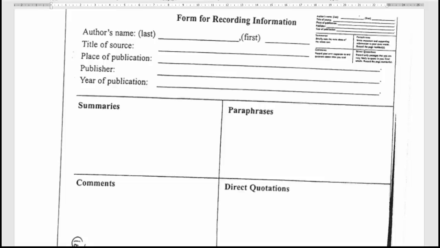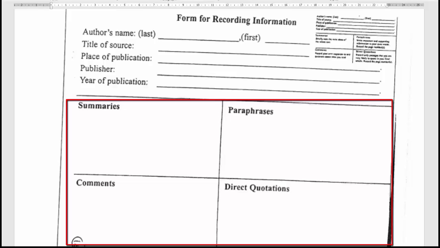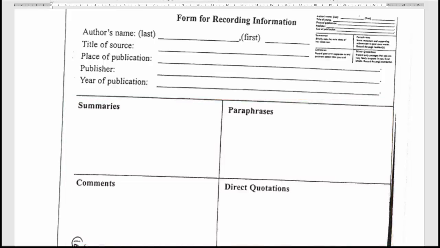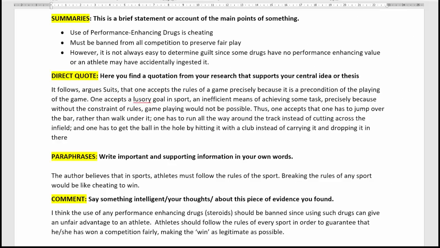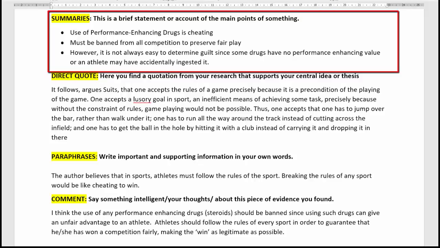After I've read the article, this is the part where I fill in the summaries, the paraphrases, the comments, and direct quotations. Let me show you an example of what one might look like. Okay, so here's my example. So the article that I read, this is my summary for it. And it says here, what is a summary? This is a brief statement or account of the main points of something or of your article. So here are my main points that come from the article I read regarding performance-enhancing drugs.